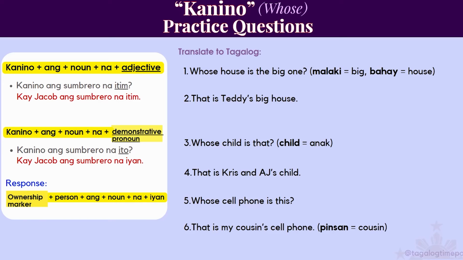Let's take a look at these examples. Whose house is the big one? Malaki means big. Bahay means house. It would be kanino ang, then it's the noun bahay, na malaki. So whose house is the big one? Kanino ang bahay na malaki?